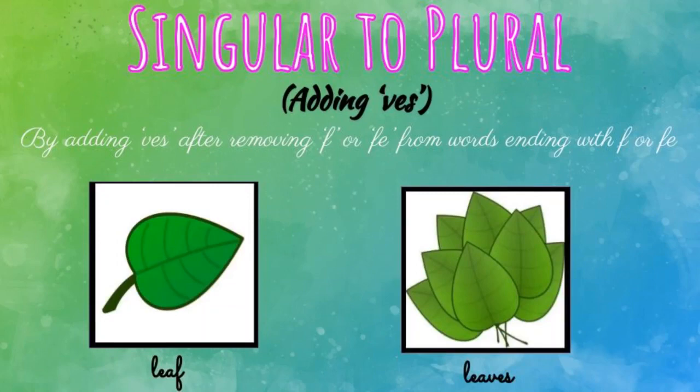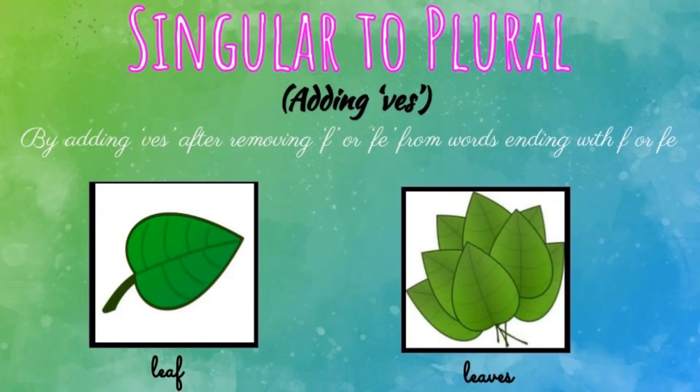What is the first example? Leaf. And what is the last letter of this word? F. If a noun ends with the letter F, we have to remove the last letter F and add VES. So, leaves. Leaf is a singular noun and leaves is the plural form of leaf.